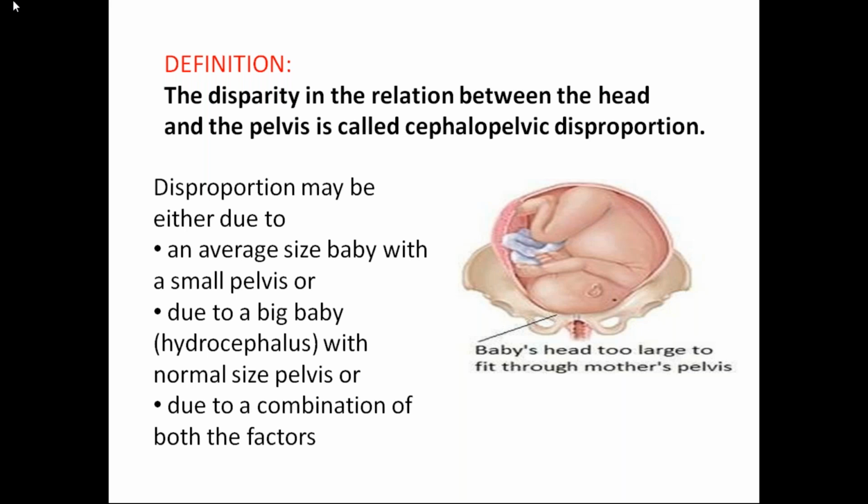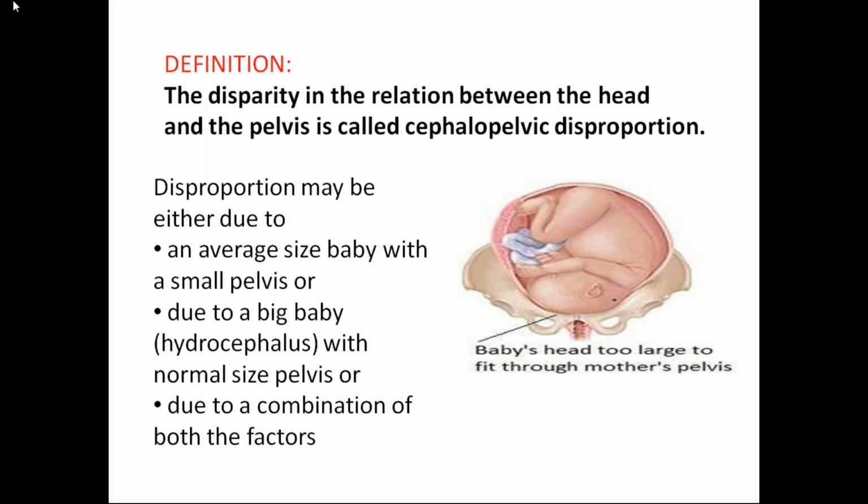Osteomalacia in adults, tumors of the pelvic bones, dislocation of the hip, and any road traffic accident can also be causes, so history is very important. In a road traffic accident, there is fracture of the bones. If one leg is shorter than the other, there will be tilting of the pelvis to compensate for the limb. If the difference in leg length is less than 2 centimeters, the pelvis gets tilted to compensate, so the pelvis is deformed there. So normal delivery cannot happen. That is in the case of road traffic accident.